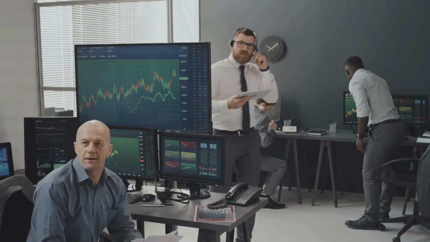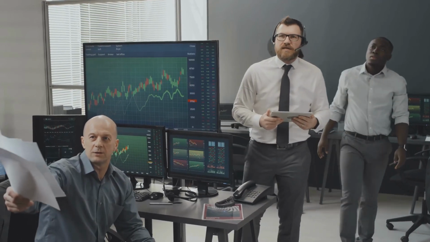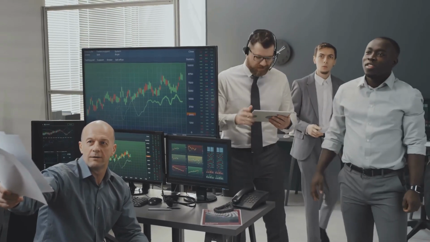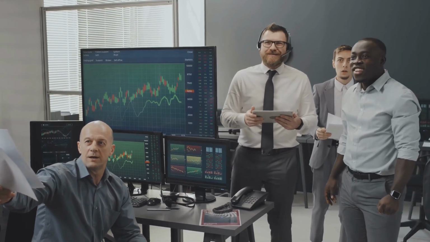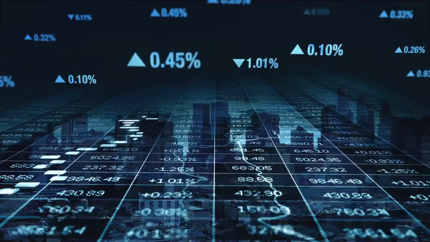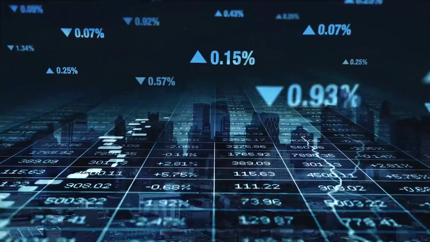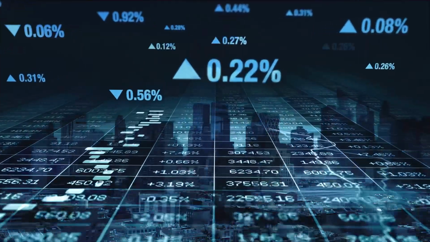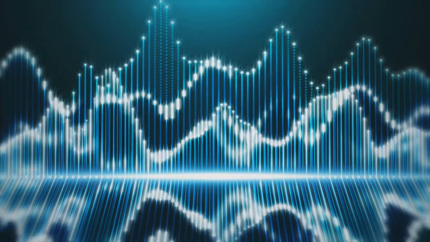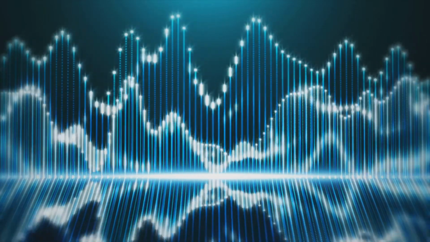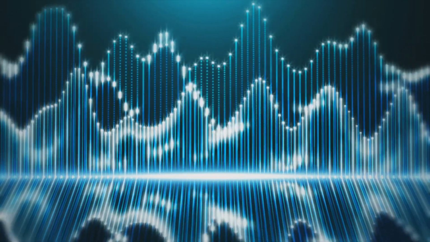Iron condors are a suitable strategy for traders who believe that the market will remain range-bound, experiencing limited price fluctuations. This strategy involves selling options to collect premiums, while simultaneously establishing a risk management plan. An iron condor consists of 4 options with the same expiration date, but different strike prices.